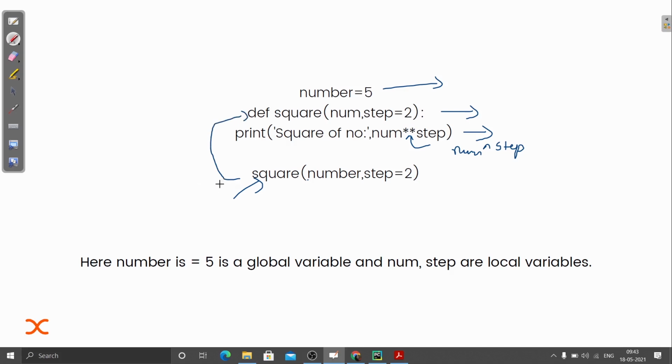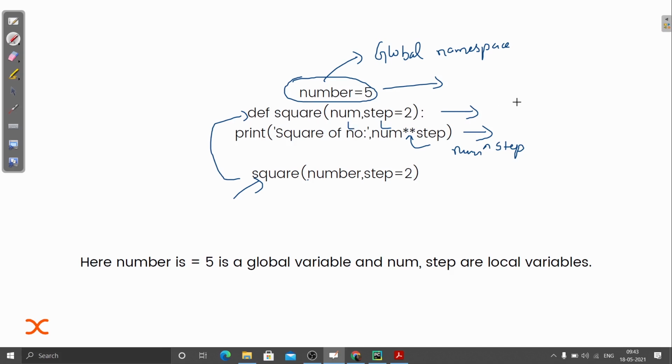So the interpreter will first come here, then it will see that yes, this function is getting called, so then it will go and execute this function. Now here you can directly understand what is happening. This num equal to 5 is defined globally, so it will be stored inside the global namespace, like a dictionary. Now this function has been declared, and inside this function we have this num and this step. These variables will only be valid inside this square function.